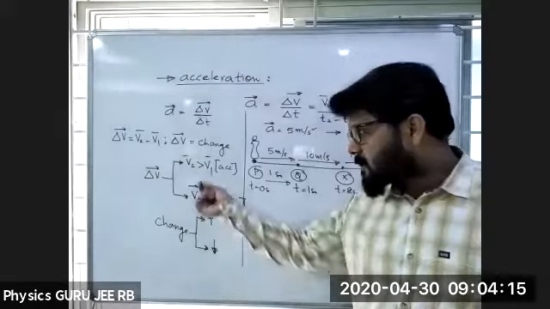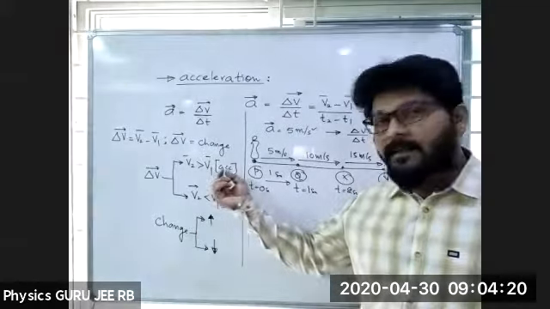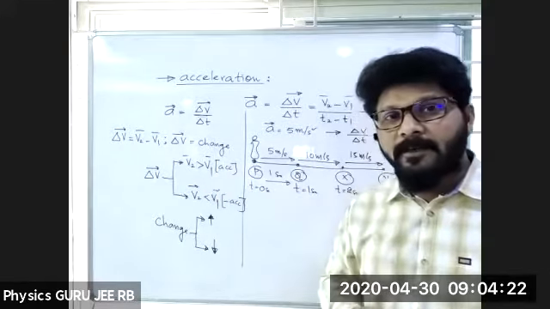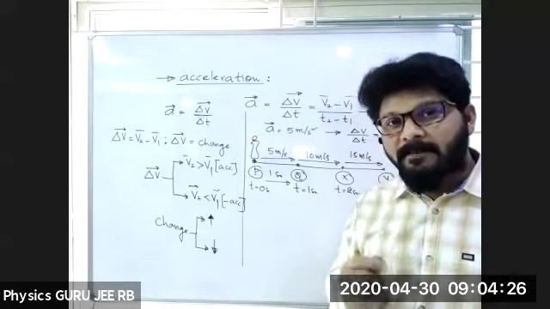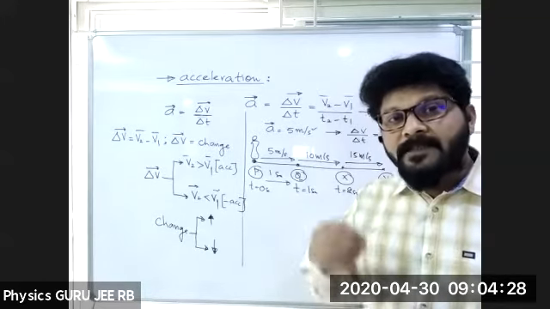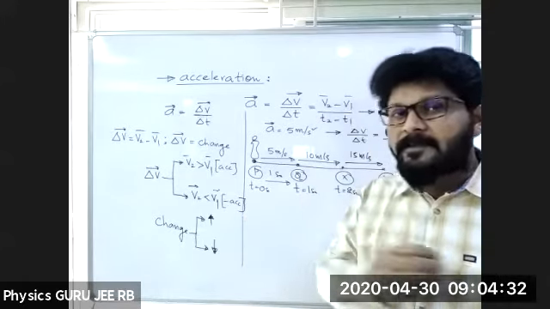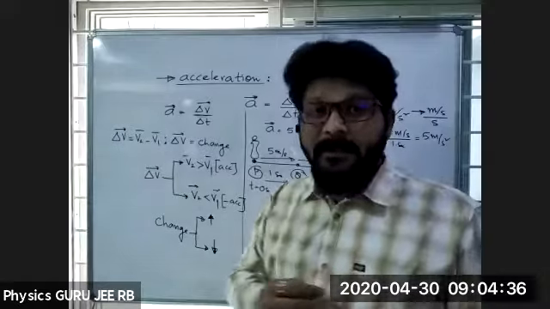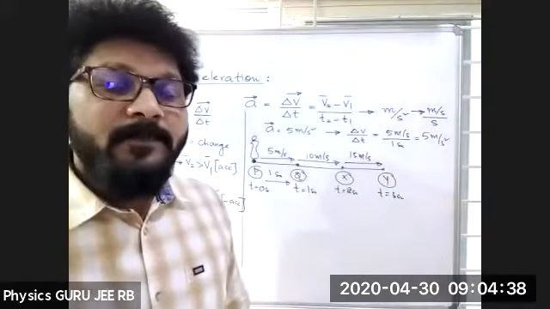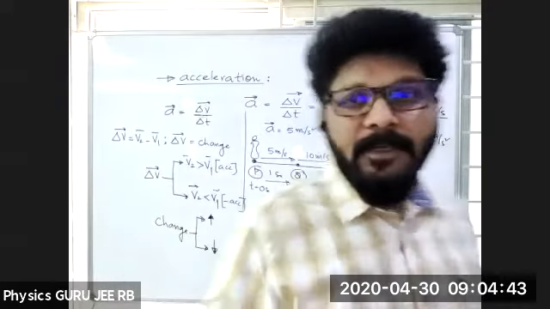Here V2 is greater than V1. Okay, fine. Because velocity is a vector quantity. A vector quantity should have both magnitude as well as direction. Am I right? So in which cases should the body possess acceleration? Is it clear? I think this point you have to catch. That is very, very important.